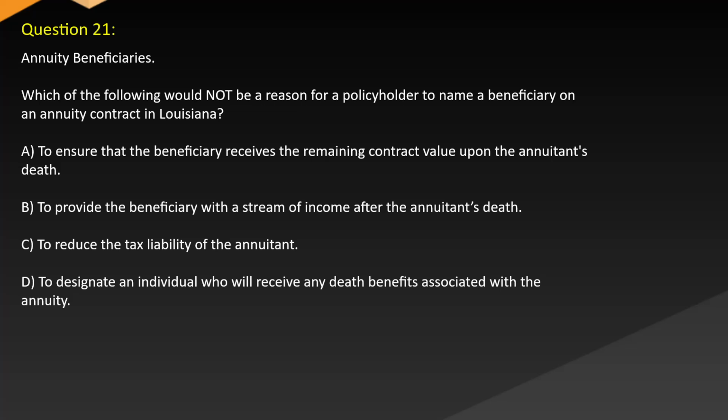Question 21. Annuity beneficiaries. Which of the following would not be a reason for a policyholder to name a beneficiary on an annuity contract in Louisiana? A. To ensure that the beneficiary receives the remaining contract value upon the annuitant's death. B. To provide the beneficiary with a stream of income after the annuitant's death. C. To reduce the tax liability of the annuitant. D. To designate an individual who will receive any death benefits associated with the annuity.